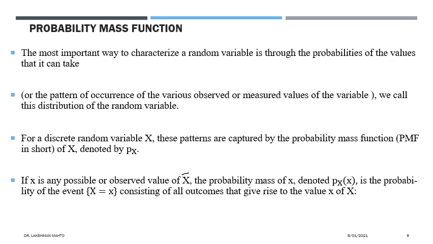This is equivalent to saying that it consists of all outcomes that give rise to the value x. That means it is talking about the pre-images of this observed value x in the sample space. So the probability mass function for X is defined as the probability that X is observing this value of small x.